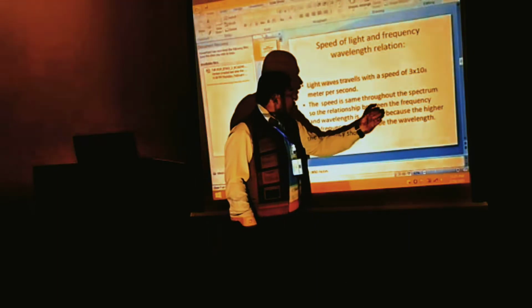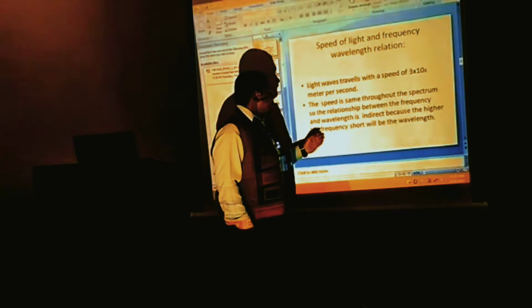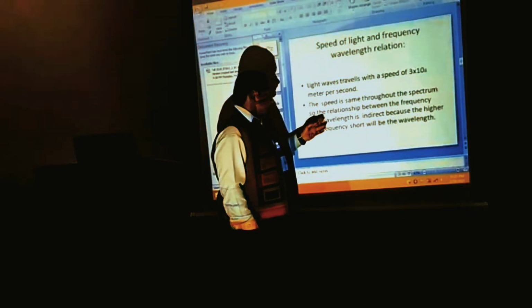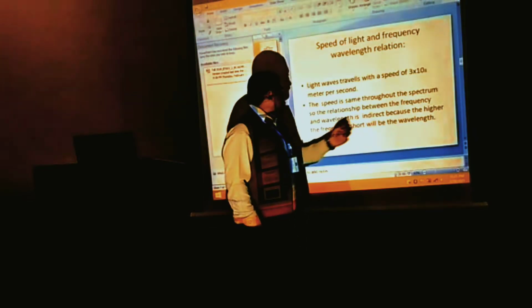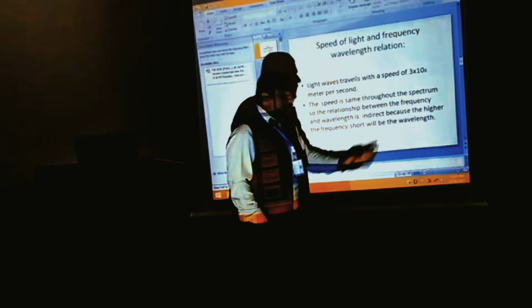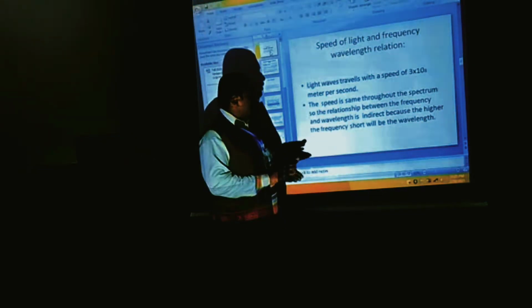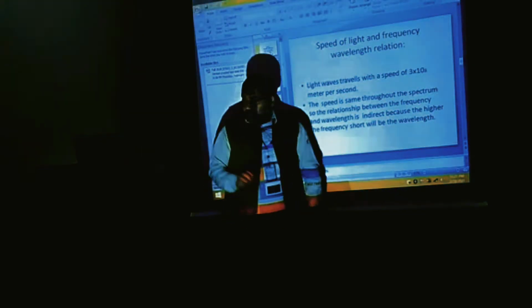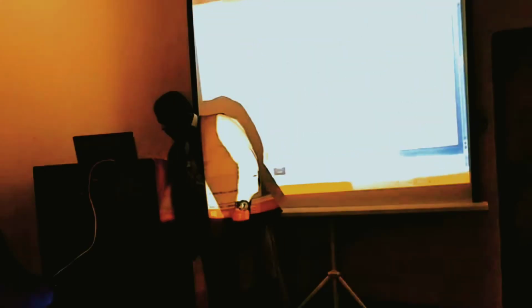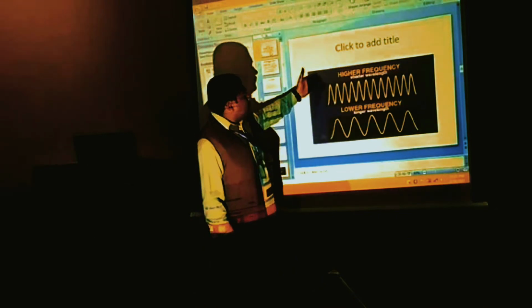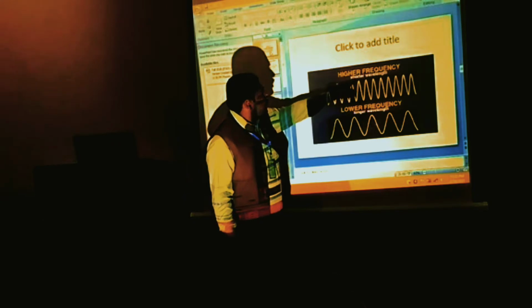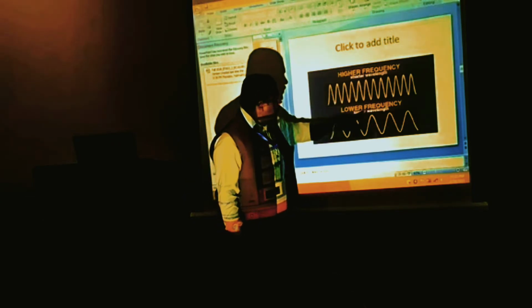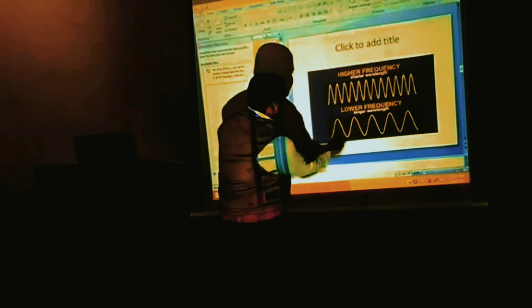The speed is the same throughout the spectrum. If the frequency is high, then the wavelength will be low or short. As we see, higher frequency, shorter wavelength; lower frequency, longer wavelength.